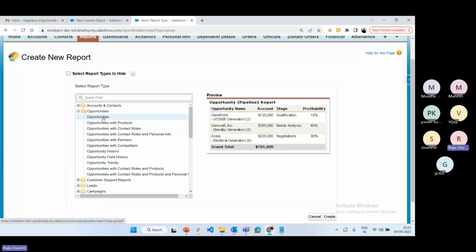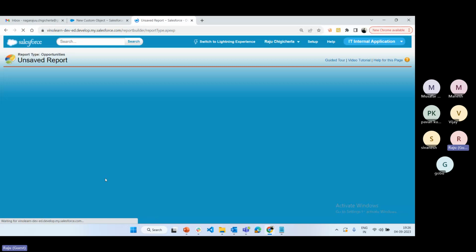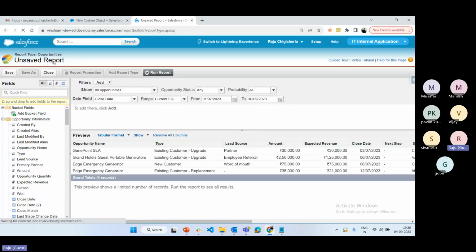And if you want the opportunity with the product object, product is different, opportunity is different, right? Do you want both opportunity and product details? Select Opportunity with Product. From the name itself, we can understand which objects it contains and which object information is available. Based on the report type, we can choose that. Select the report type Opportunity and click on Create. Once you click on the Create button, it will open the report builder.